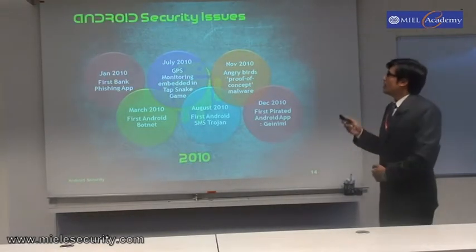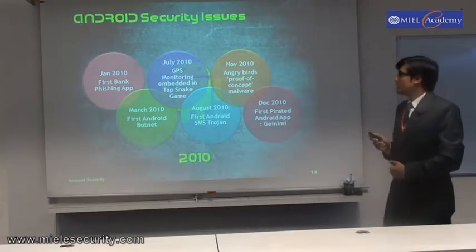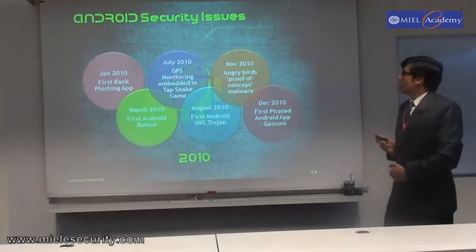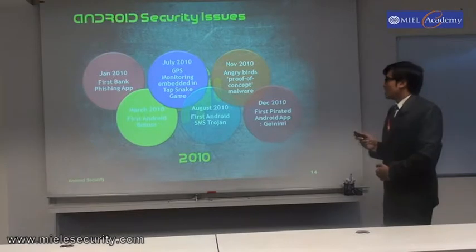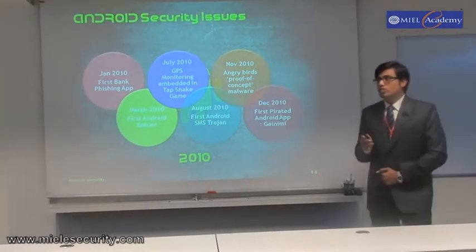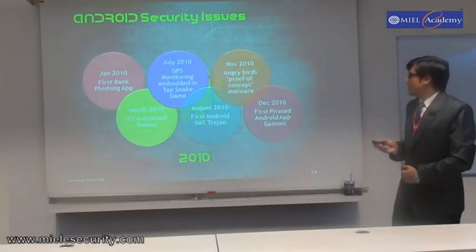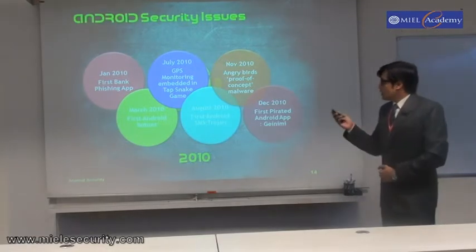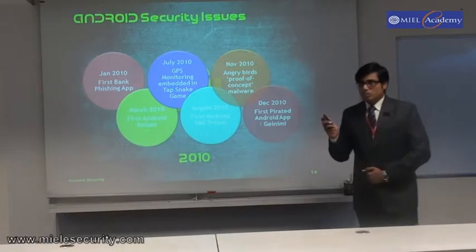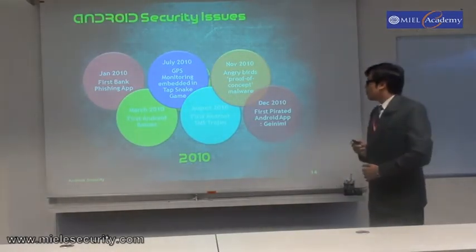Now we will see how Android security issues arise. In January 2010, we had the first bank phishing app developed. In March 2010, the first Android botnet was developed. In July 2010, a TabSnake game came with GPS monitoring embedded into it, which was capable of telling your location to the intended party. In August 2010, the first Android Trojan was discovered by Kaspersky Labs. In November 2010, Angry Birds proof of concept malware was developed.